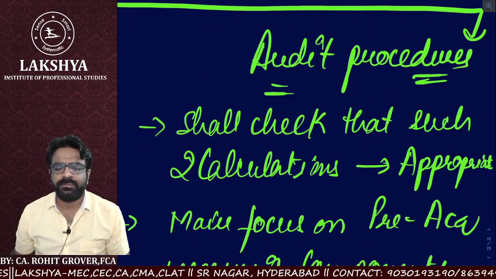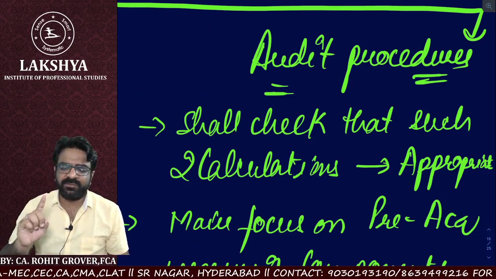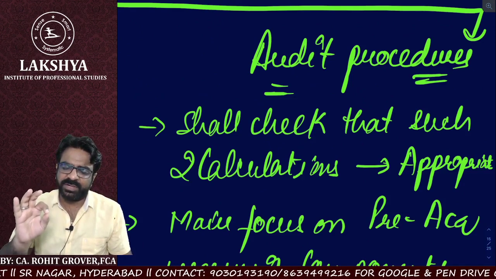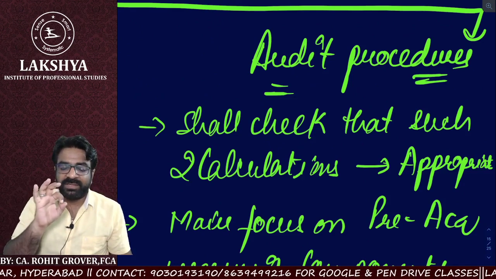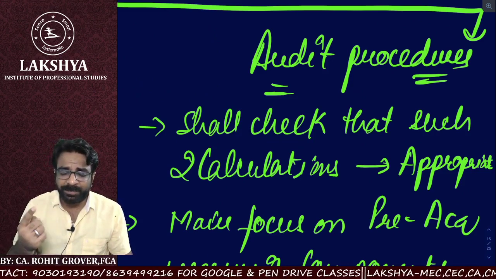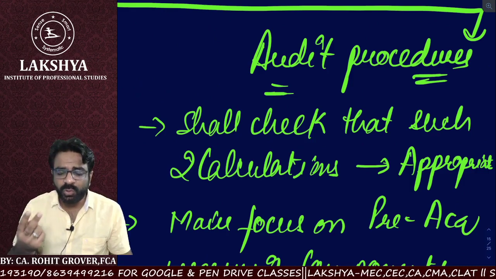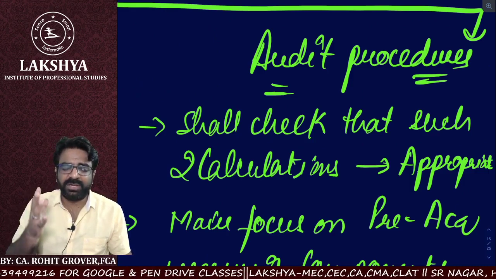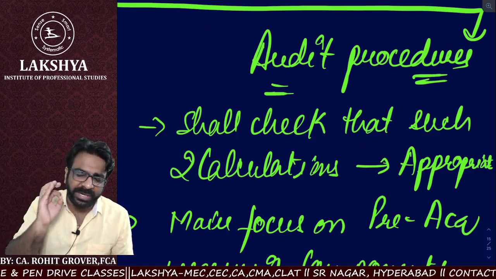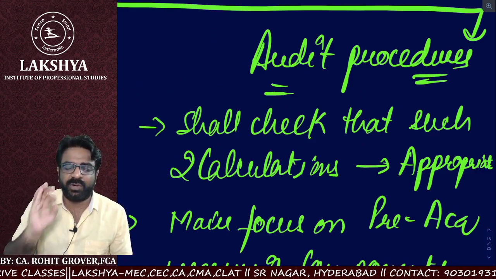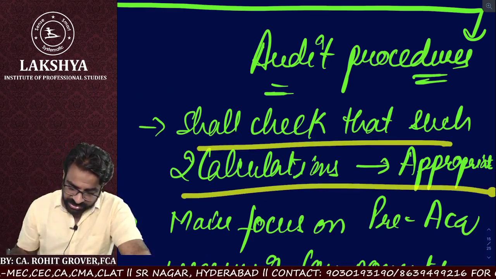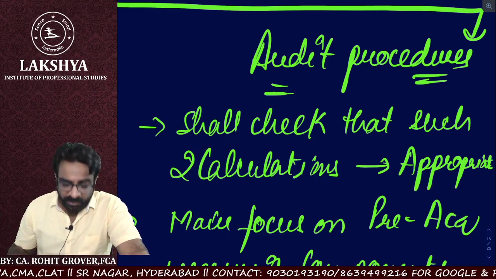What is the first responsibility? What is the first procedure the auditor has to apply when the company has done the permanent consolidation adjustment? Point number one, whether the calculations relating to goodwill, capital reserve, or minority interest or non-controlling interest have been calculated appropriately by the parent's management or not. That is our procedure number one. What is the second thing?